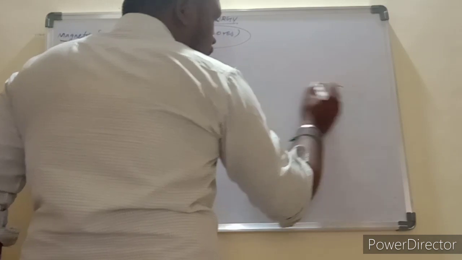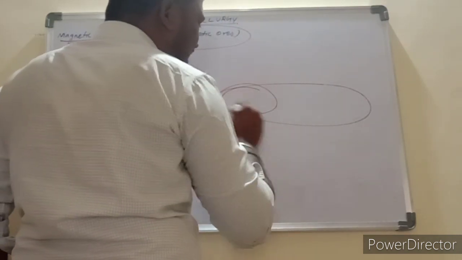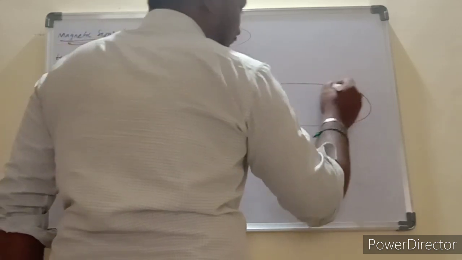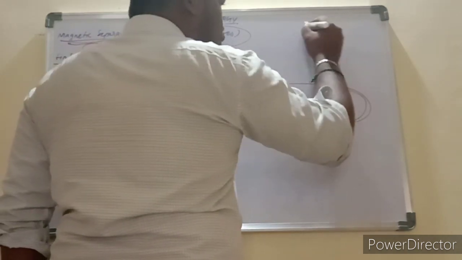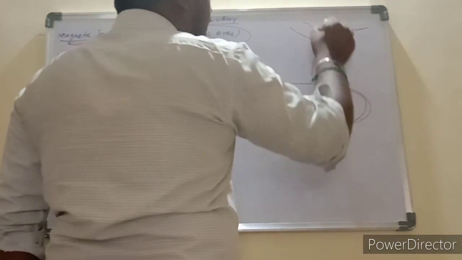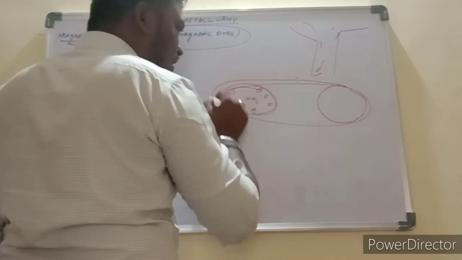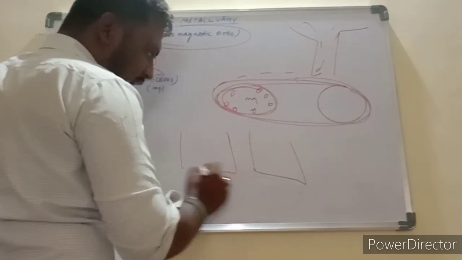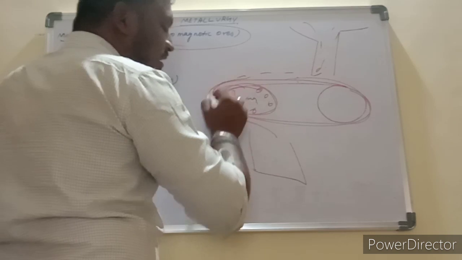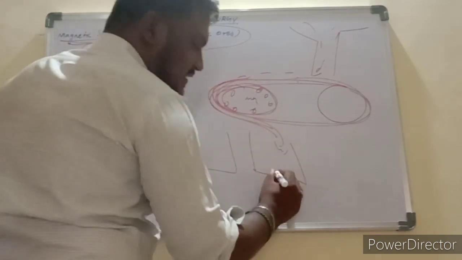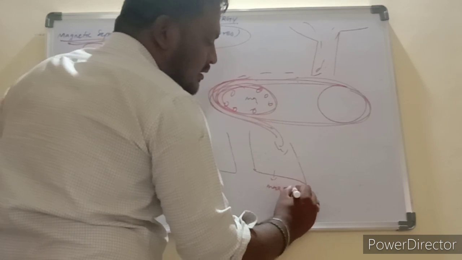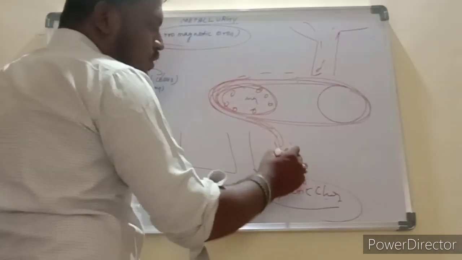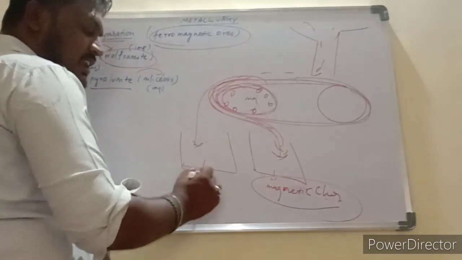First, we take one conveyor belt running over two wheels. One wheel has the magnetic property, and the other is a normal wheel. The ore is poured here, the conveyor belt rotates, and the ores fall into two separate containers. Those having the magnetic character drop here and are stored here, and the non-magnetic impurities are stored here.